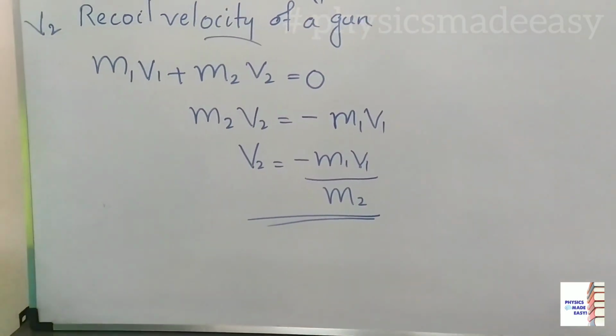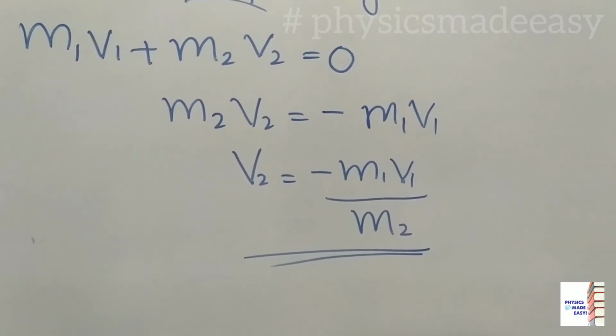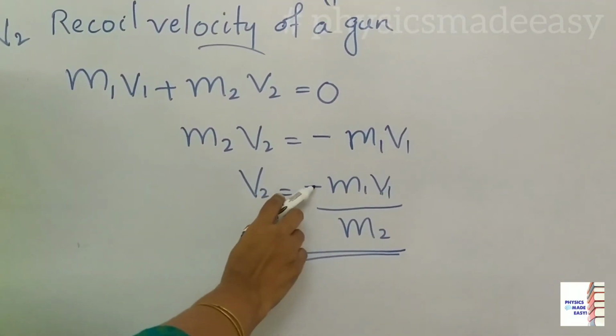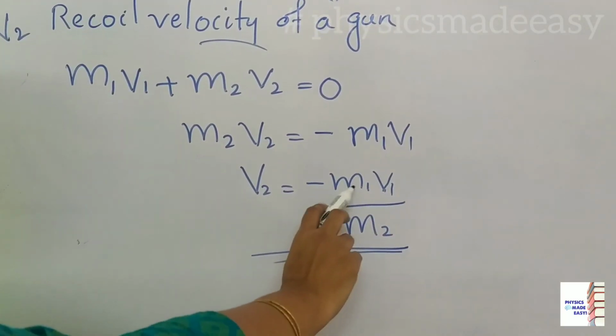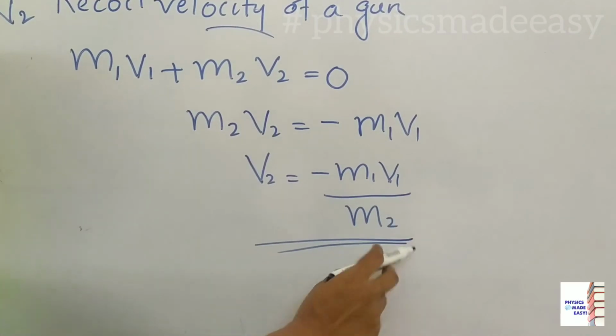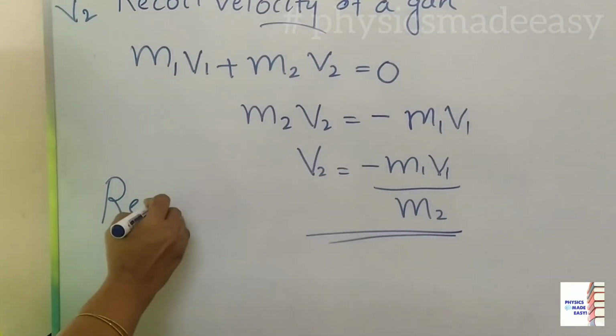Now why this minus sign here? Bullet is moving in one direction, gun is moving in the opposite direction. That's why you can see that minus sign there. So here minus product of mass of bullet and its velocity m1 v1 divided by the mass of the gun. This is the recoil velocity of gun.